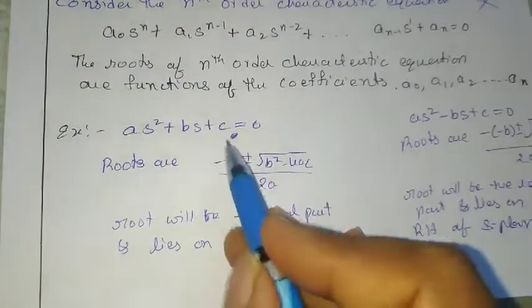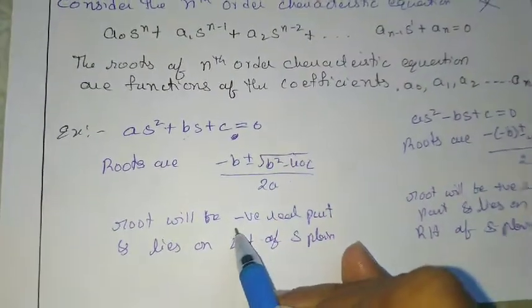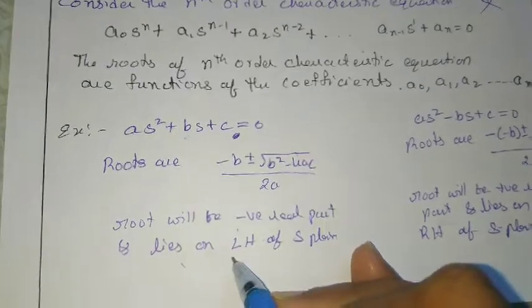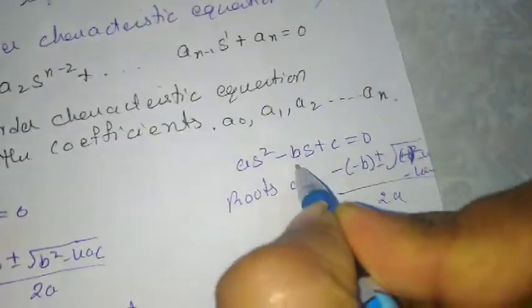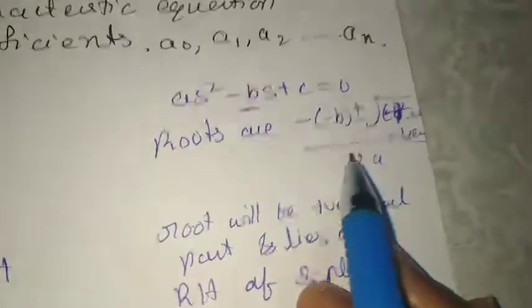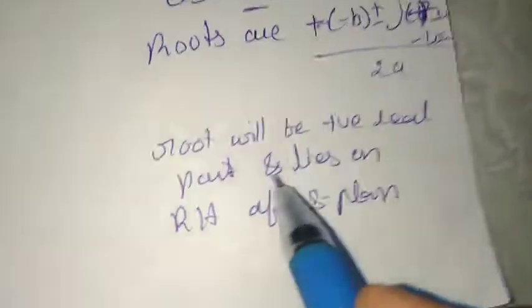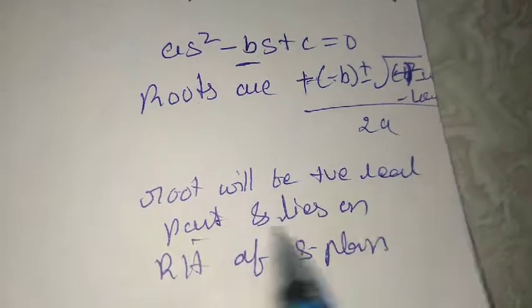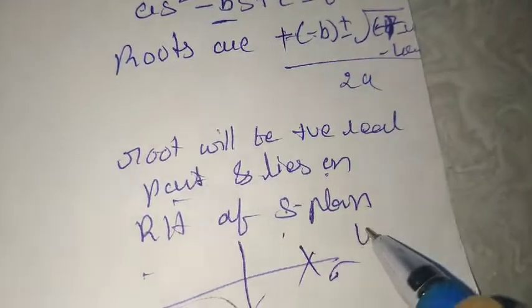If b is positive here, I'll get a negative root, so the root will be on the left hand side and the system is stable. If the s coefficient is minus b and I substitute minus b, then minus minus gives plus, and the root has a positive value and lies on the RHS of the s plane. The system will become unstable here.